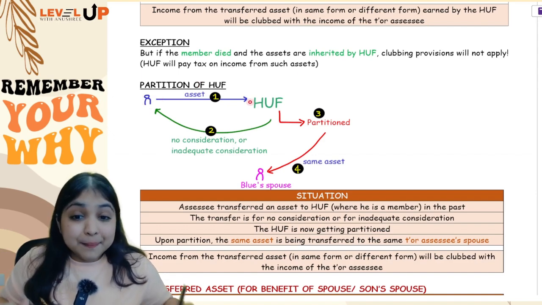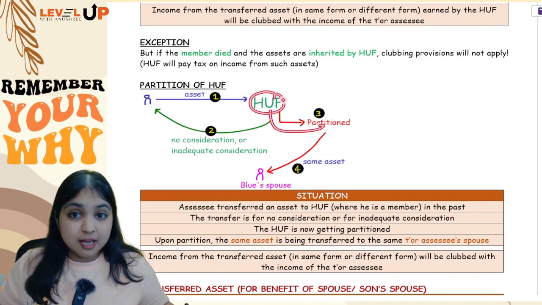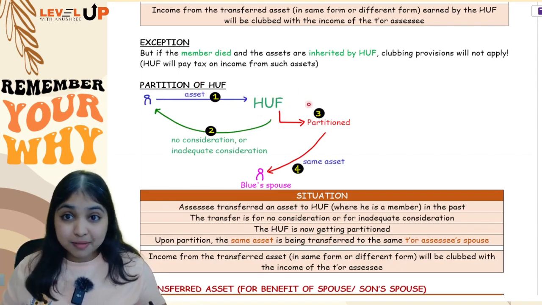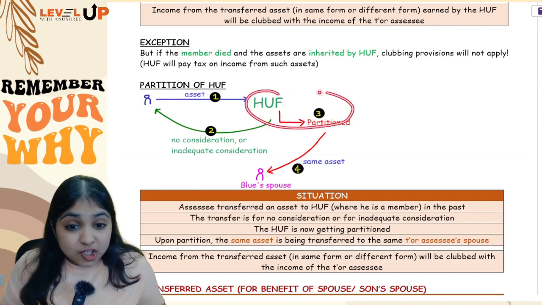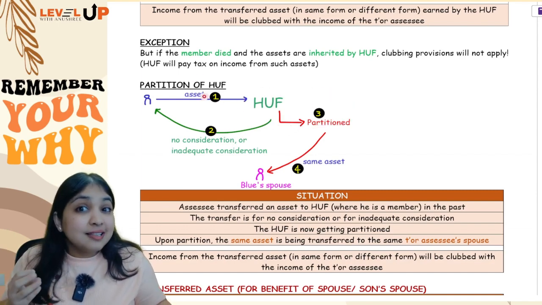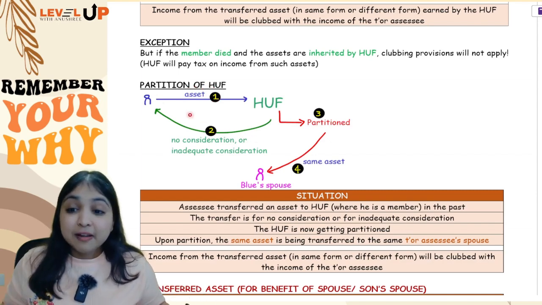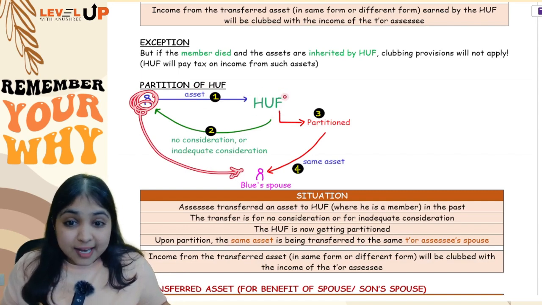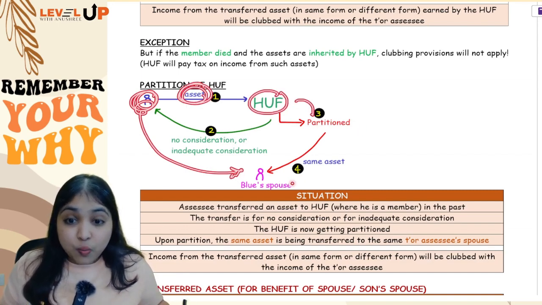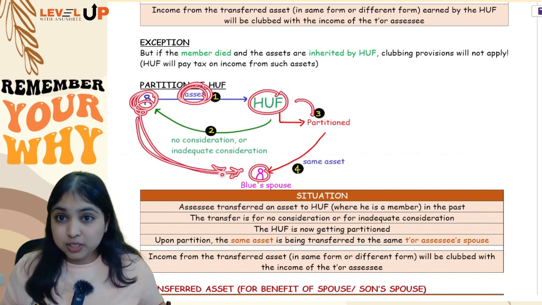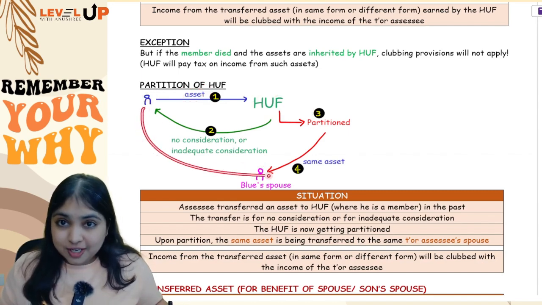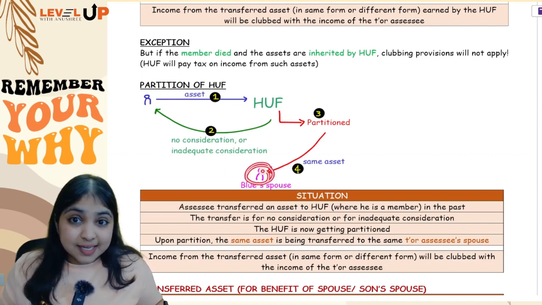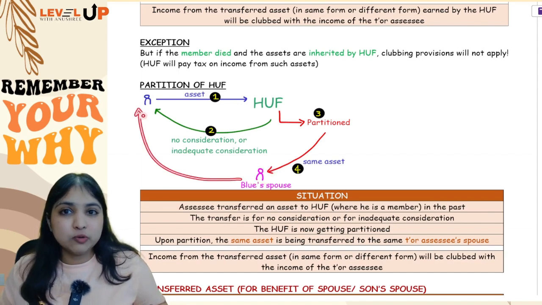Now understand what happened: the HUF was going through a partition. If the HUF is getting partitioned, all the assets of the HUF will be distributed to the members of the HUF. So upon the HUF's partition, it so happened that the same asset coincidentally went to Blue's spouse. When the HUF got partitioned, that same asset went to Pink, and Pink happens to be Blue's spouse. If this situation arises, who owns the asset? The spouse. Who is earning income from the asset? The spouse. But the income will be clubbed with Blue's income.